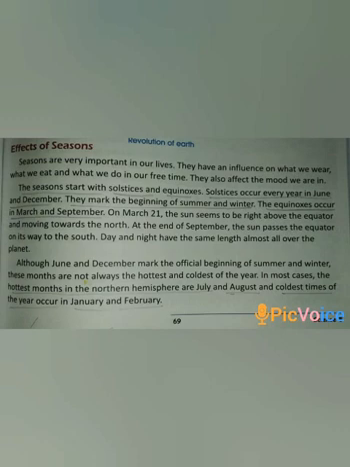The seasons start with solstice and equinox. Solstices occur every year in June and December. They mark the beginning of summer and winter. The equinox occur in March and September. On March 21st, the Sun seems to be right above the equator and moving towards the north. At the end of September, the Sun passes the equator on its way to the south. Day and night have the same length almost all over the planet.